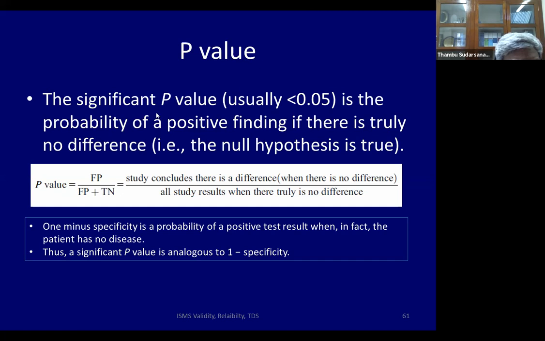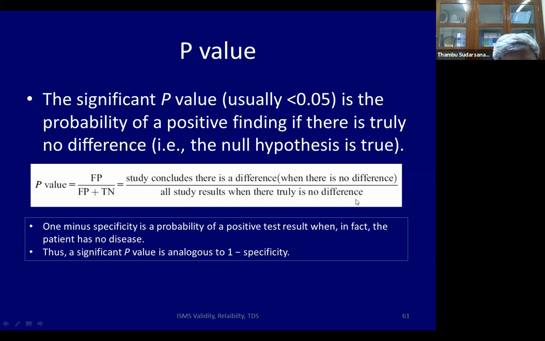What is a p-value? The significant p-value, usually 0.05, is the probability of a positive finding if there is truly no difference, if the null hypothesis is true. So the p-value is the false positive divided by the false positive plus the true negative. So the study concludes there is a difference when there is no difference. It is false positive.